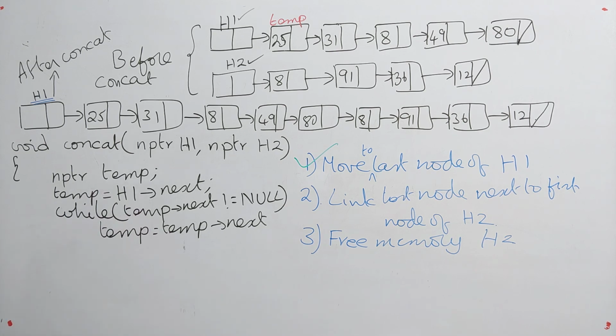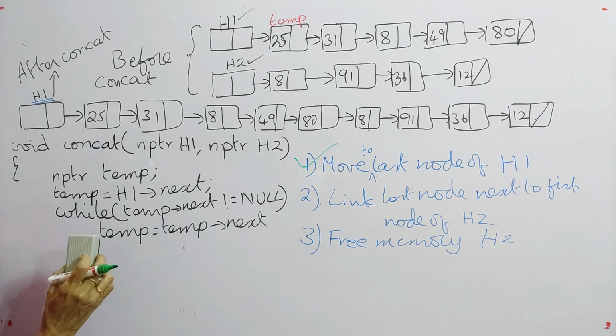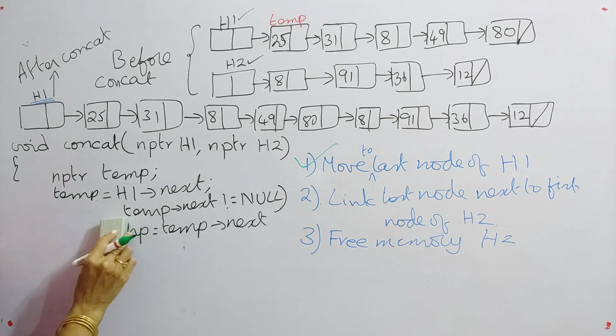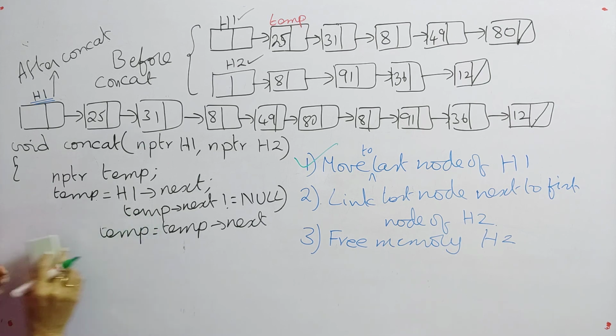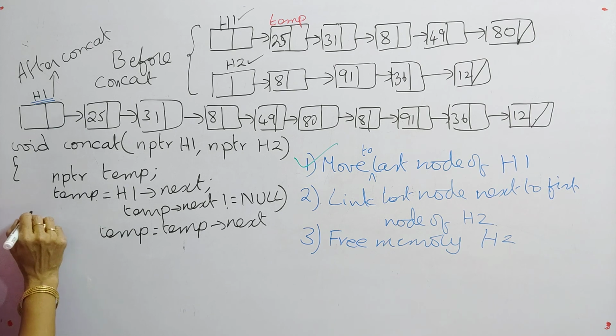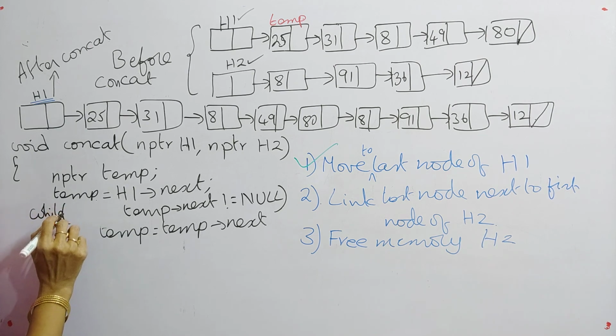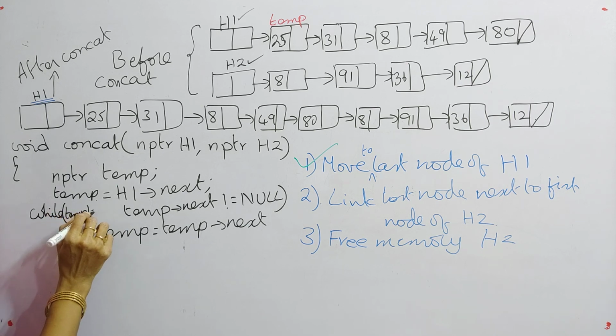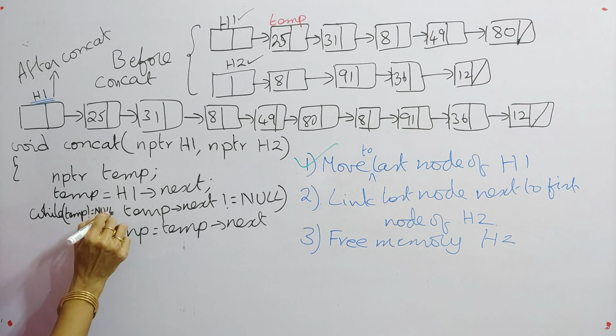So first, before giving that condition, you can give one more condition, that is, suppose the list may also be empty. So that's why I am giving one more condition. You have to check whether the node is there or not. While, this is the second condition, temp not equal to null.